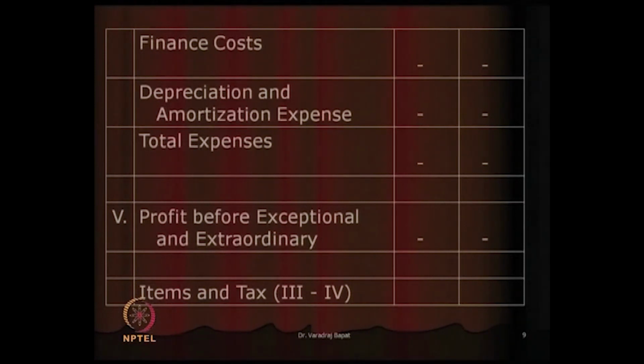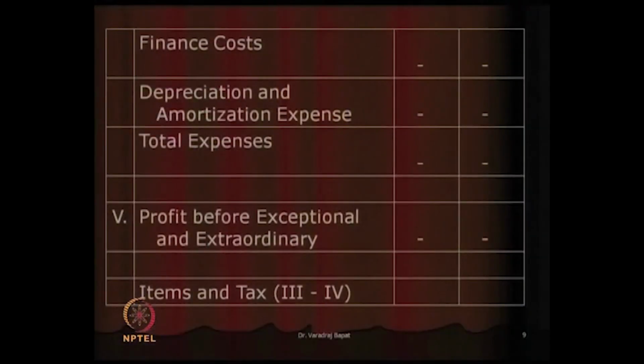Now, what do you mean by finance cost? The main finance cost is the interest paid for the loans taken. So, when loans are taken, the company has to pay interest, and it is known as finance cost. The next item is depreciation and amortization. As you know, whenever a company uses its own assets, the value of the assets falls and that fall is known as depreciation. So, we also reduce that depreciation to get the total expenses.